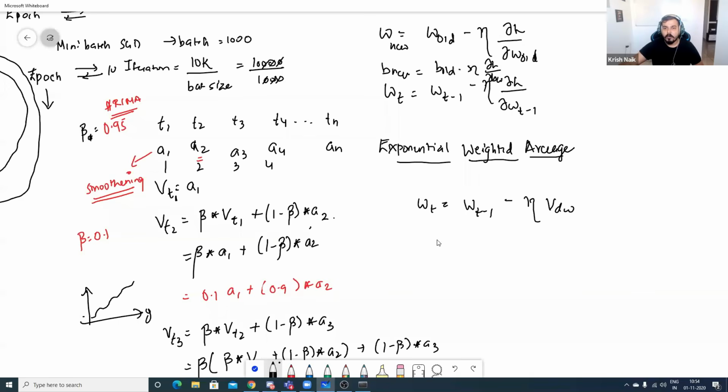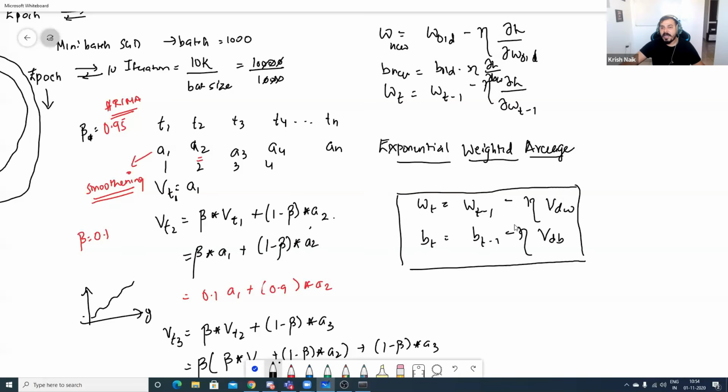So I will write my bias updation formula as B_t is equal to B_(t-1) minus learning rate times VdB. So this will be my formula for the exponential weighted average when I'm updating the weights, and this is my component of the exponential weighted average.